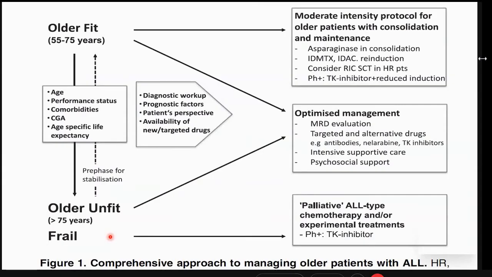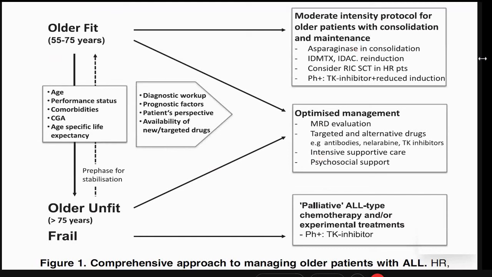Based on this, I found a very good and simple algorithm. We identify whether they are older fit or older unfit or frail patients, and then optimize a treatment, again based on MRD, targeted therapies, and psychological support.